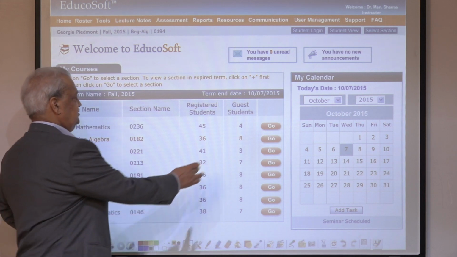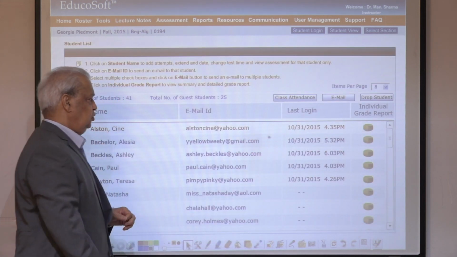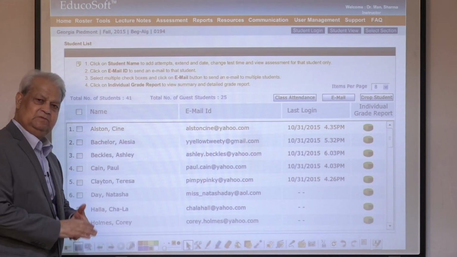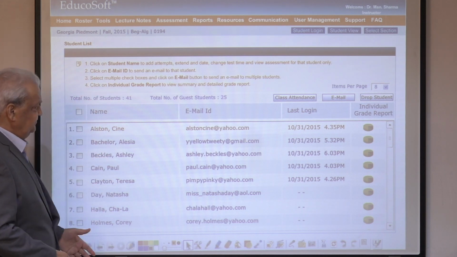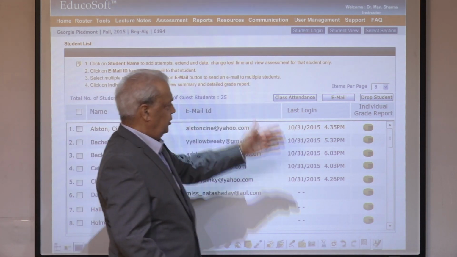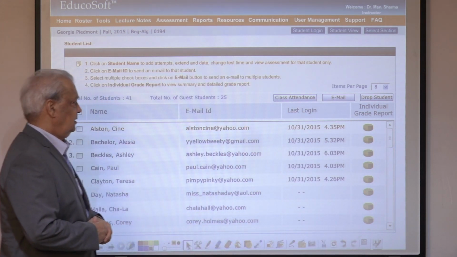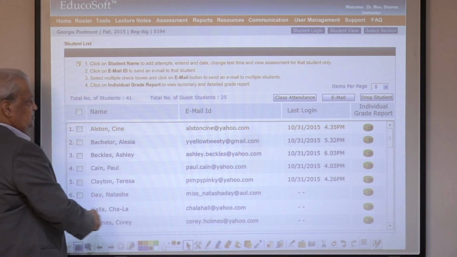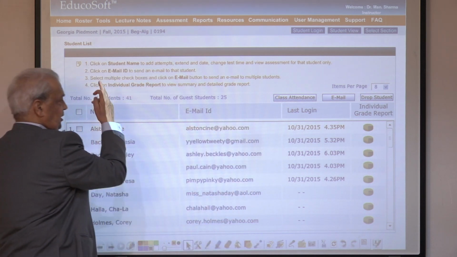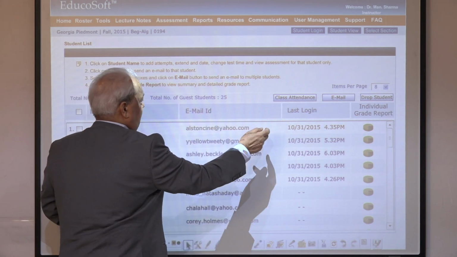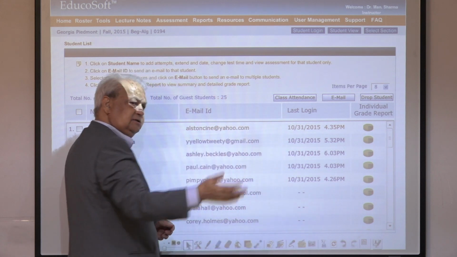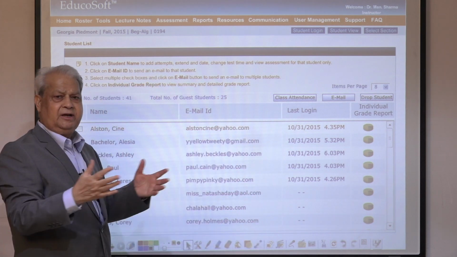You select a class, you are in the class roster page. The whole class, their names, their email IDs, their logins, an individualized report of each and every student. So you can click on this and send an email, or click on attendance and take attendance, all recorded automatically and saved.